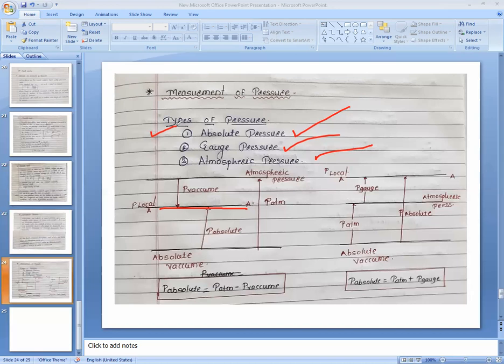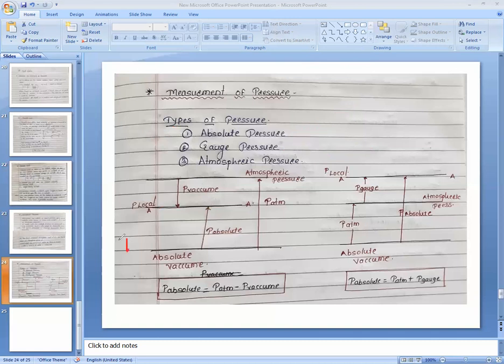Gauge pressure is any pressure measured with respect to the atmospheric pressure. And the normal pressure the atmospheric air exerts on the surface is known as atmospheric pressure. So in this figure you could see that, let me clear all the marks.